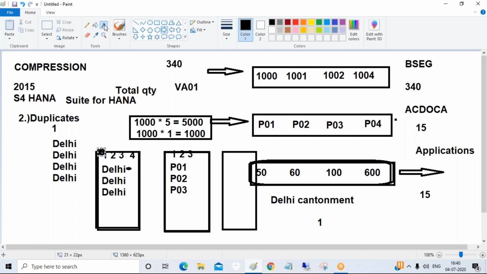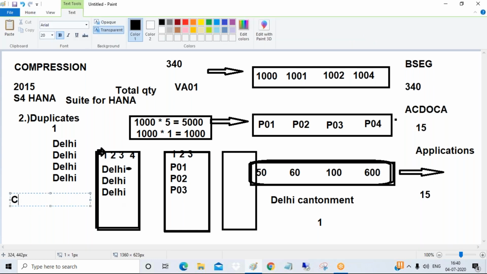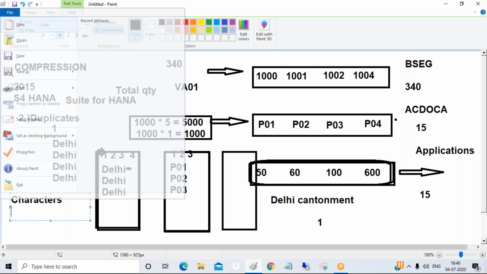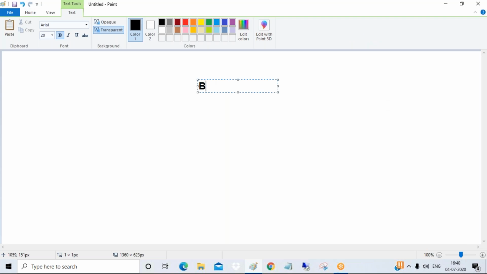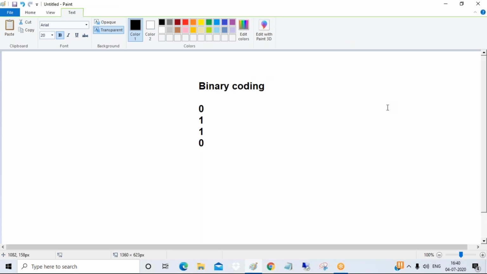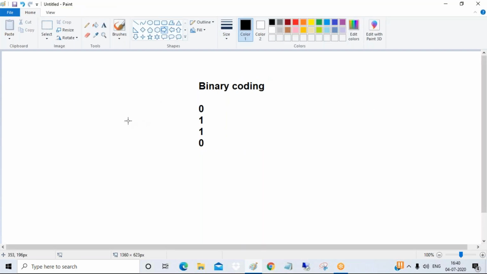And one more question to you guys. Tell me, will the system recognize characters better or codes better? See guys, ultimately the system has to convert to binary language. That is for sure. Binary means 0 1 0 1, like this. So tell me, if I want to convert to binary coding, will characters be converted faster or will codes, numbers, be converted faster? Anybody?